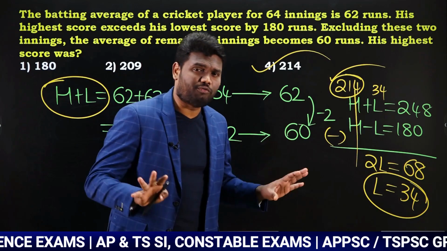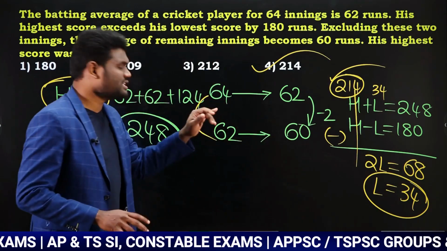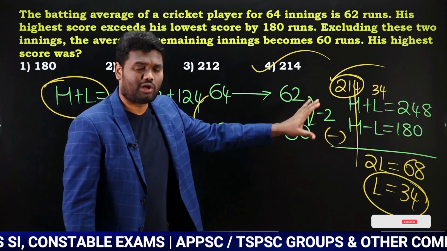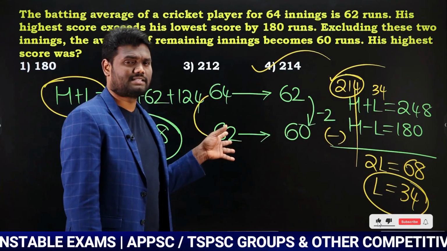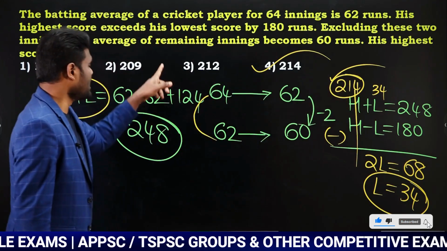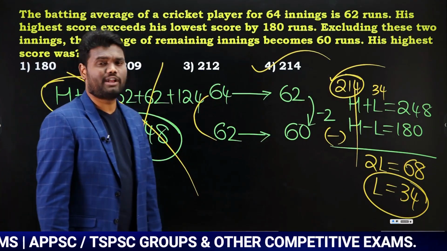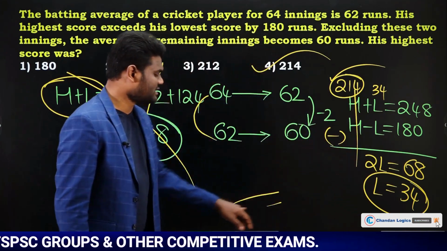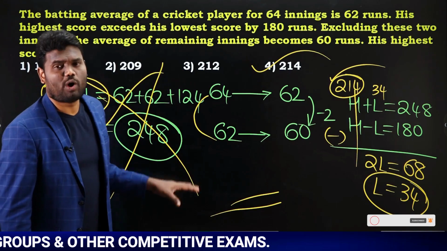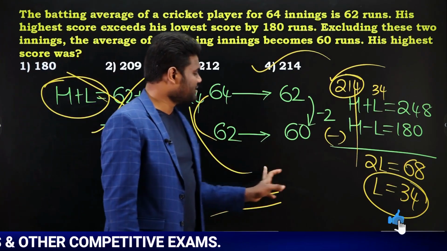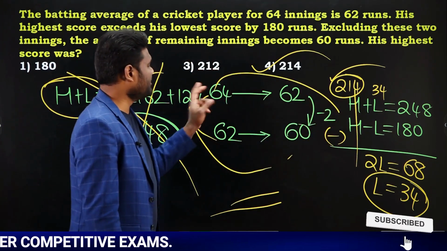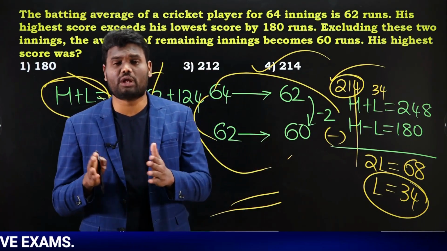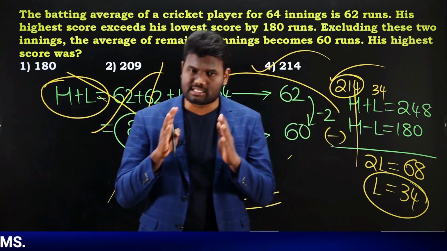And don't forget, you can solve all these questions using the concept of left hand side difference, right hand side difference. I am trying to solve these questions sometimes with left hand side difference and sometimes with the concept of equal distribution, but it does not mean that you can't apply it in all the cases. You can apply it in all the cases, but I am not doing the calculation and I am directly taking these values. If you want, you can go with left hand side difference multiplied with right hand side bottom number, right hand side difference multiplied with left hand side top number. You can go with that calculation. That one single technique is sufficient to solve all these different pattern of questions. Is that clear with everyone?